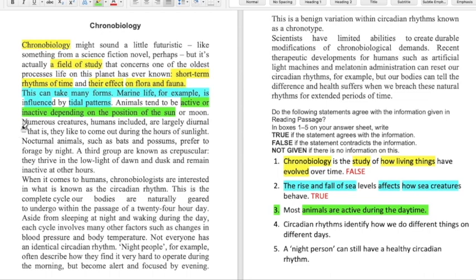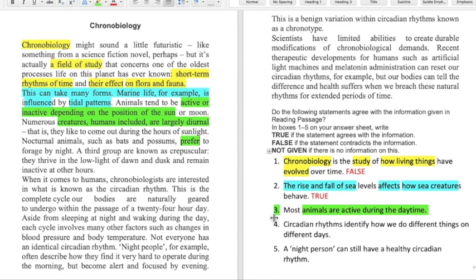Numerous creatures. Now numerous means what? Many. Creatures means animals, humans included, are largely diurnal. Now what is diurnal? Diurnal means they like to come out during the hours of sunlight. That means they come out during the sunlight hours. That means they are active during the daytime.